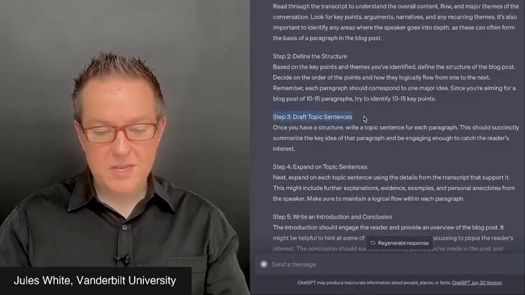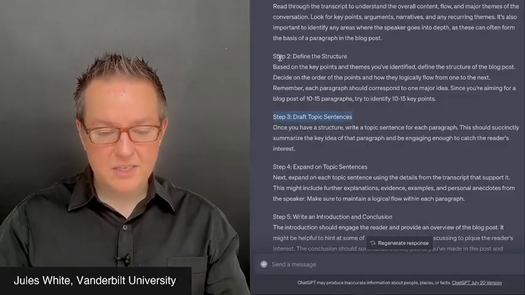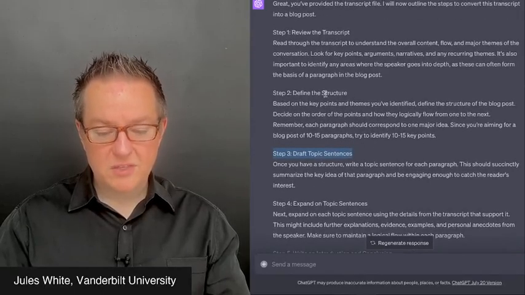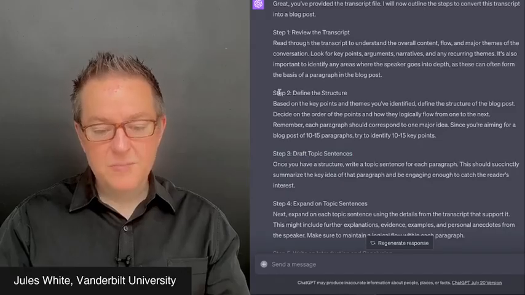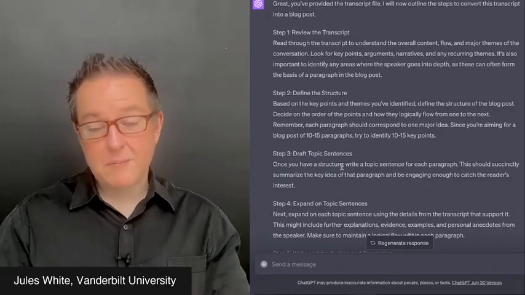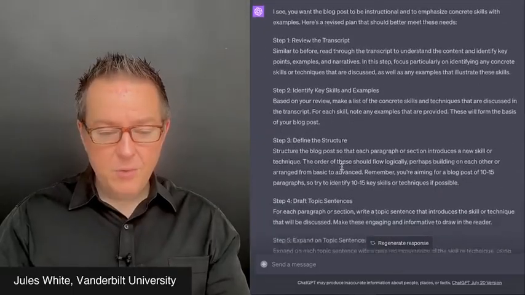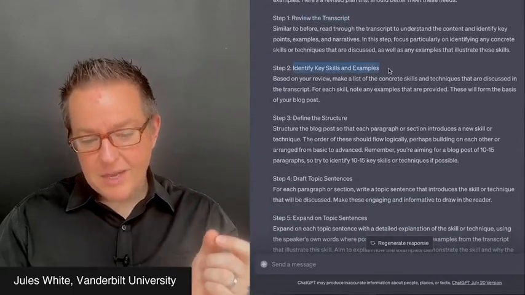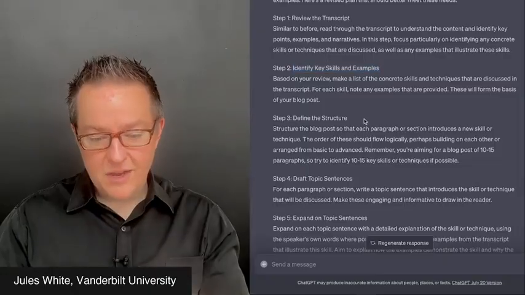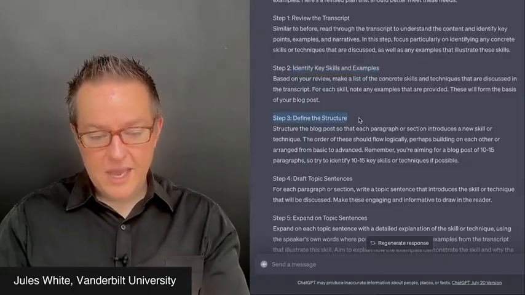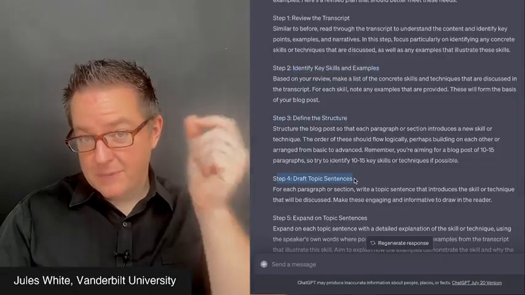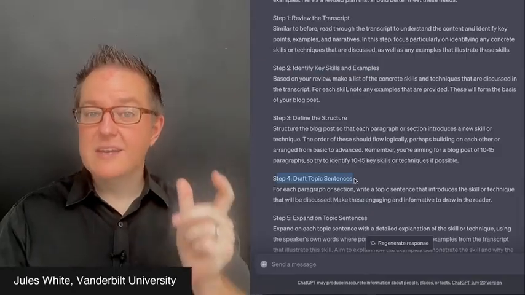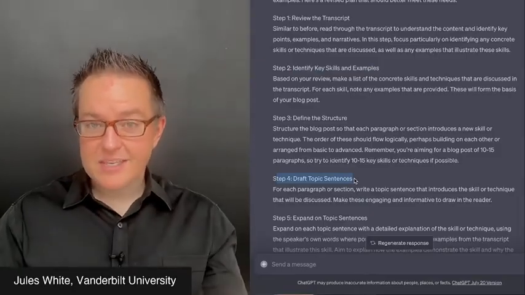Instead of step 3 being draft topic sentences, which came right after define the structure. So it was basically reviewing, defining the structure, and drafting topic sentences before. Now what it's going to do is review the transcript, identify key skills and examples, then define the structure, and then draft topic sentences.